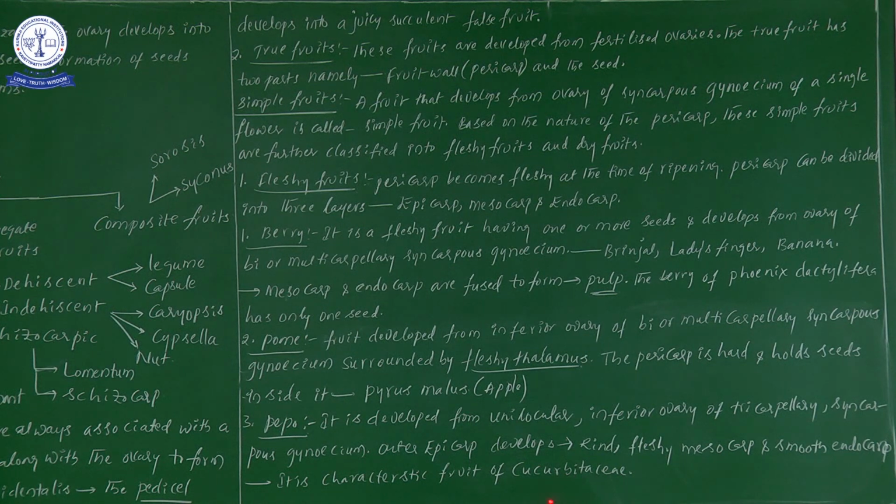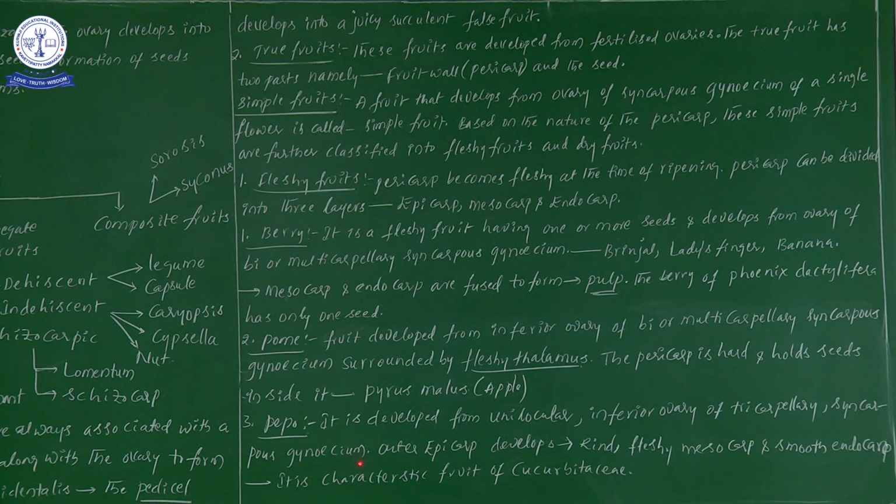So you should watch this video and the previous video together. Try to remember: in Cucurbitaceae members, in the previous video I gave the point of parietal placentation, and in Cucurbitaceae members, what type of fruit is present? Pepo. Best example: cucumber. Cucumber is a best example of pepo. It is developed from the unilocular inferior ovary of a tricarpellary, that is three carpels, syncarpous gynoecium.